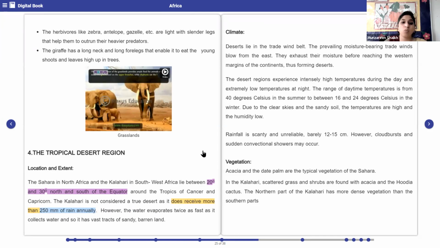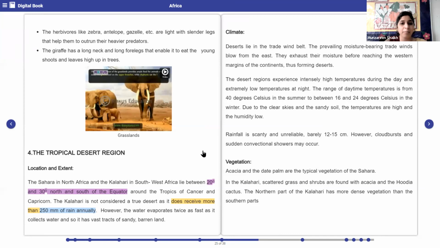So it has vast tracts of sandy, barren land. So even if it is receiving rainfall, the water gets what? Evaporated fast. Okay, because it is a desert region. Although it won't be considered as a true desert, since it is a desertic region, the climate over here will be comparatively very hot, right?